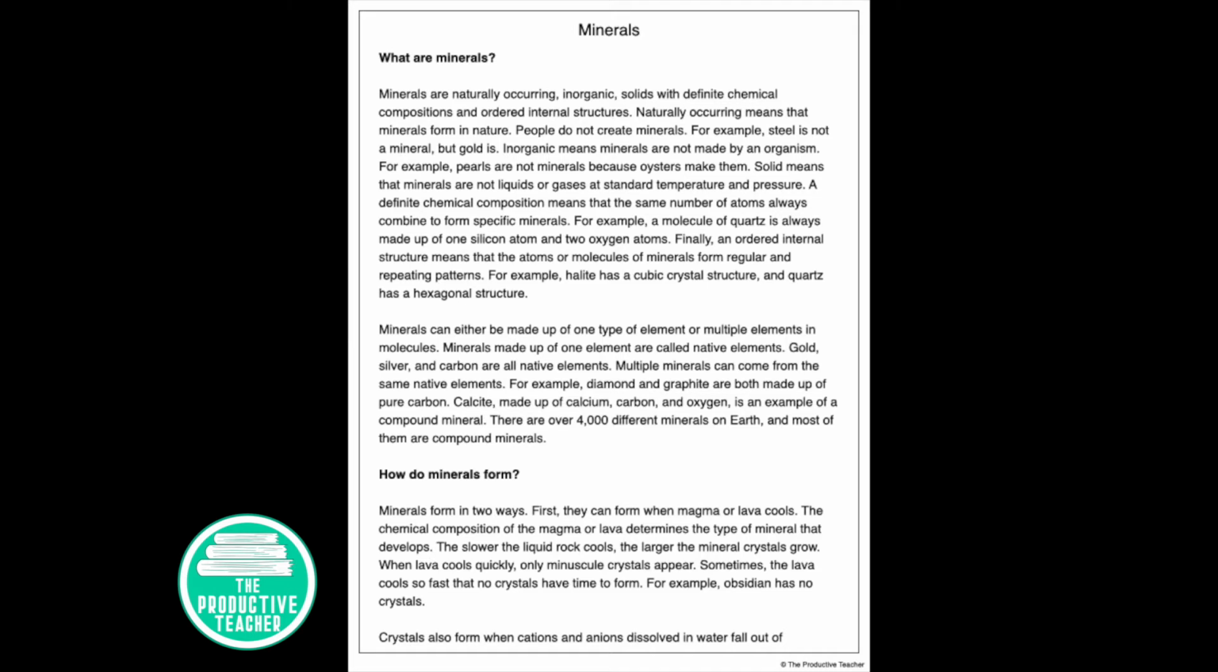When lava cools quickly, only minuscule crystals appear. Sometimes the lava cools so fast that no crystals have time to form. For example, obsidian has no crystals.